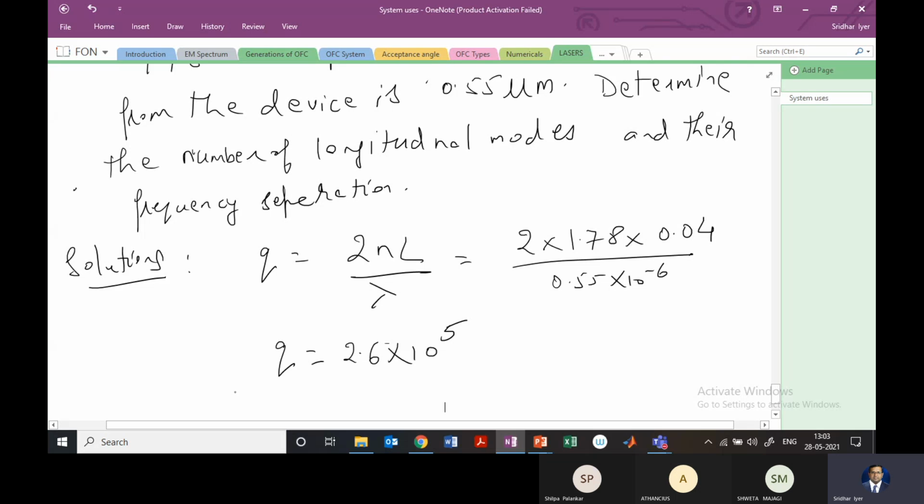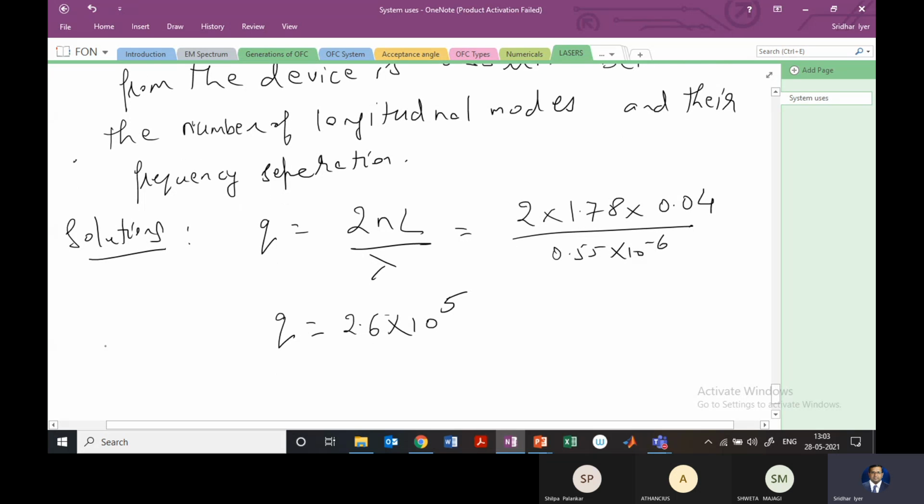This is the number of modes, and the next question they ask us is the frequency separation. So we need to calculate delta F, and we can use the direct equation, which is C divided by 2nL. So you'll have 3 into 10 raised to 8 divided by 2 into the value of n, which is 1.78, into L, which is 0.04.